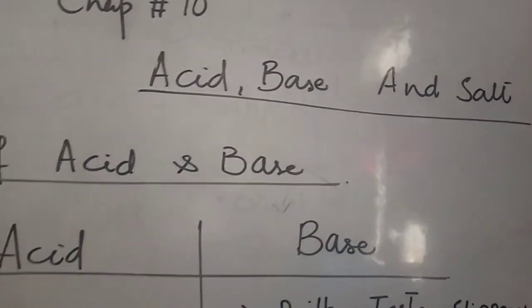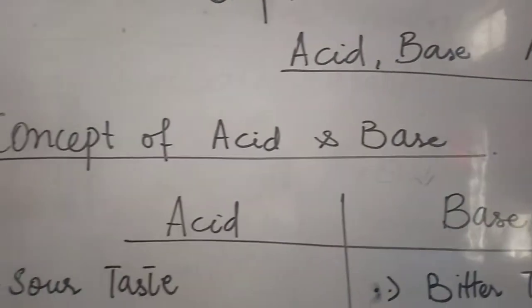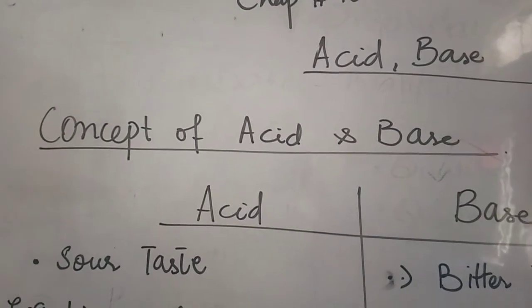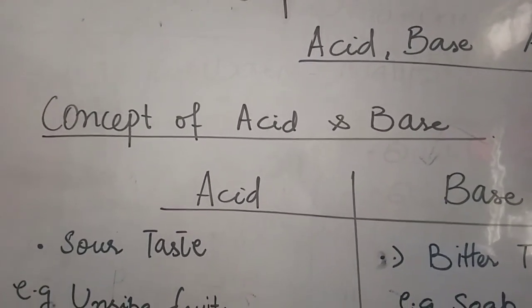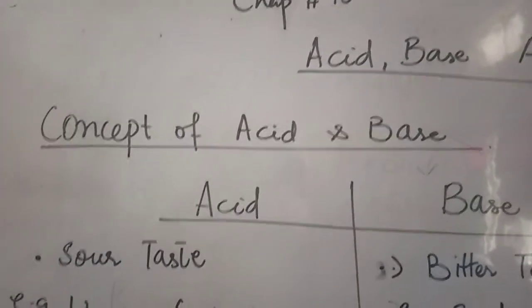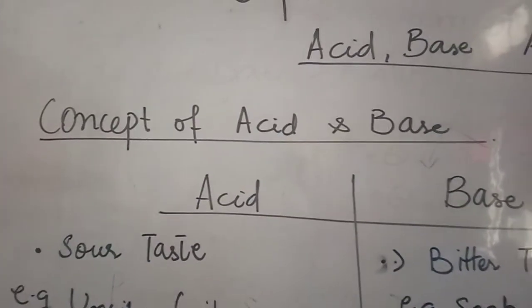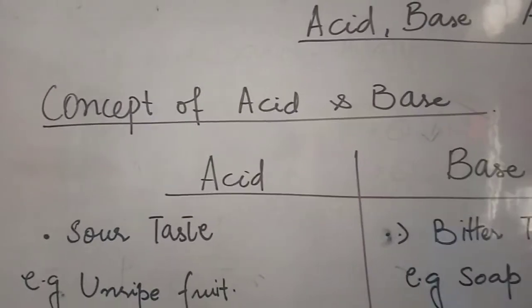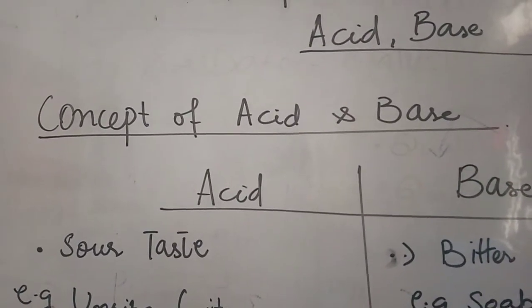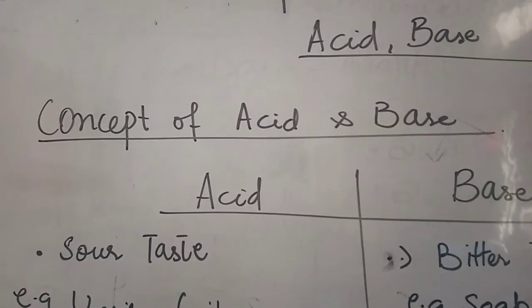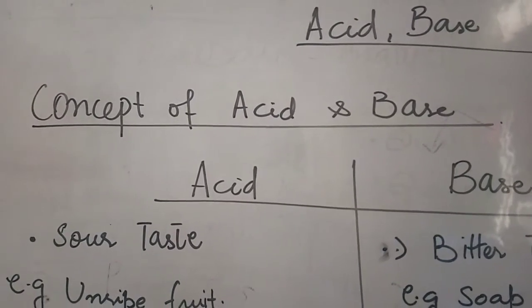In this chapter we will discuss how acid and base were discovered, what the concept behind acid and base is, and what the comparison of acid and base is. If we talk about the history, Jabir bin Hayyan was the first scientist who discovered H2SO4 and who talked about acid and base. So Muslim scientists have a very great contribution in the formation of acids and bases and their properties.